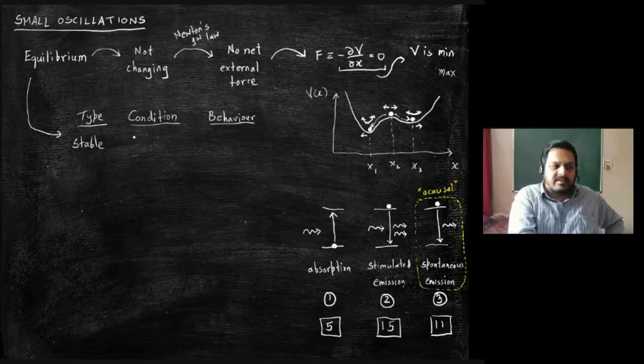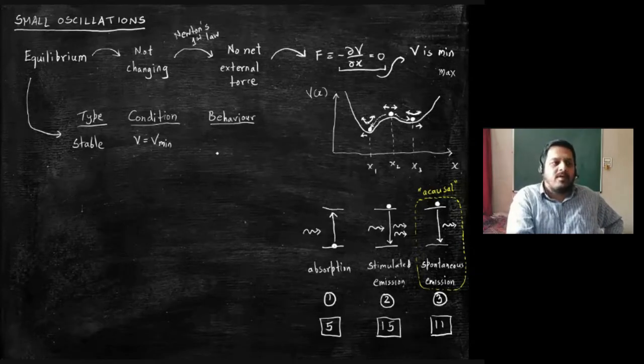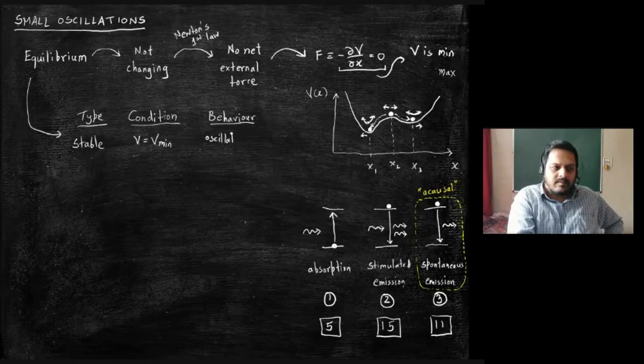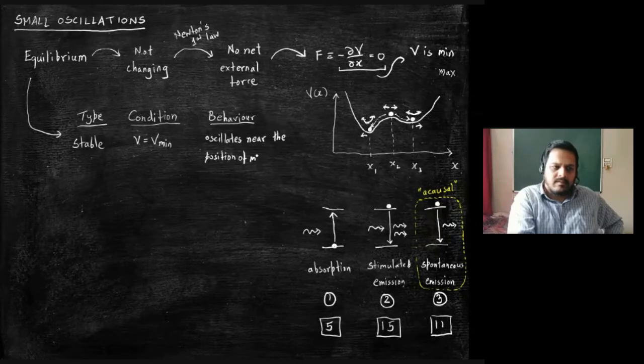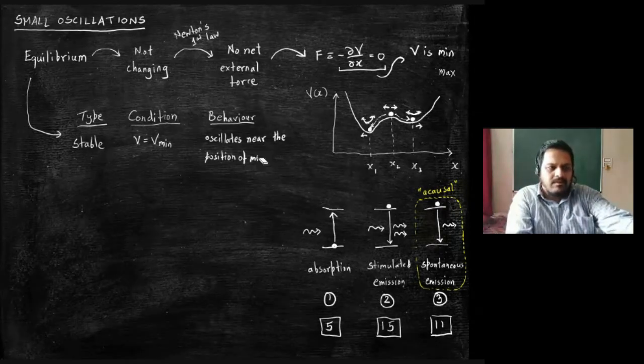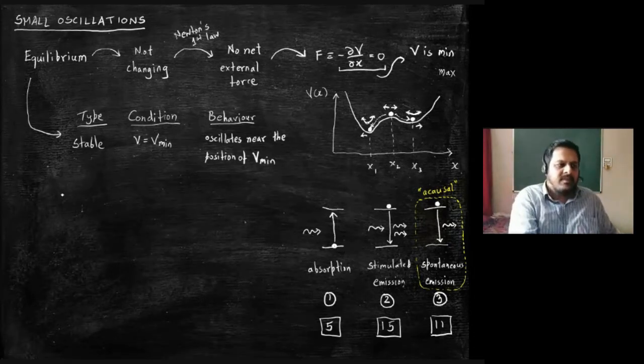In stable equilibrium, the condition is that the potential is a minimum, and the behavior is that it oscillates near the minimum. The second type is an unstable equilibrium.